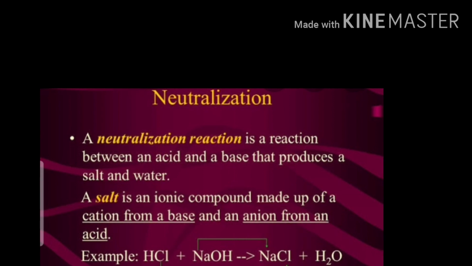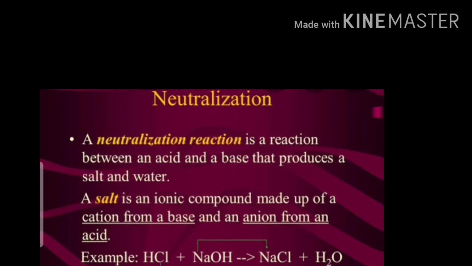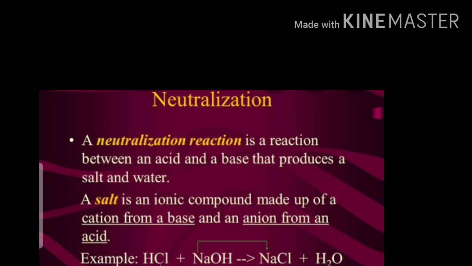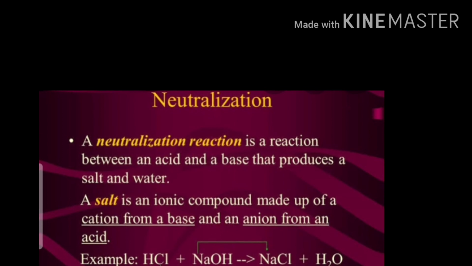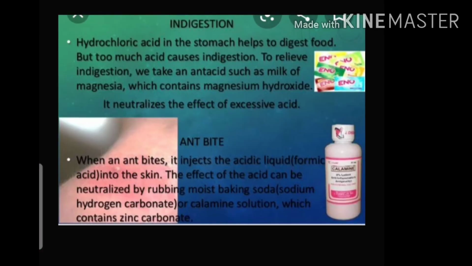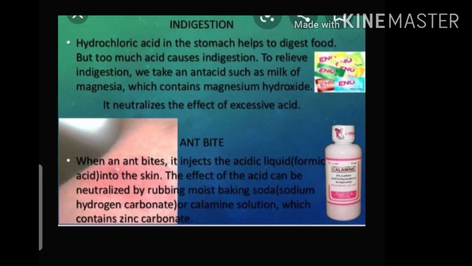A salt is an ionic compound made up of a cation from a base and an anion from an acid. For example, HCl, hydrochloric acid, plus NaOH, sodium hydroxide, makes NaCl, sodium chloride, and produces water, H2O. Yes, students, now we discuss neutralization in our daily life. A neutralization process is done in our daily life.